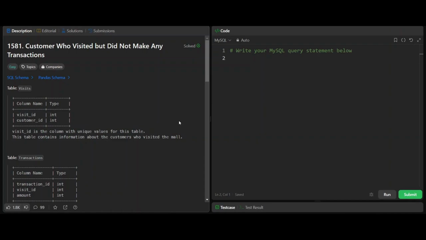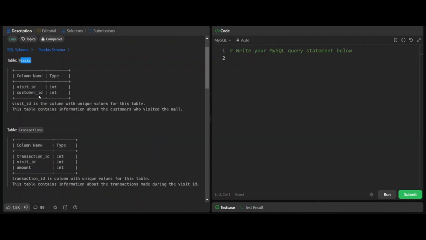Today we are going to solve problem number 1581, customer who visited but did not make any transactions. We have two tables here. First one is visits with two columns, visit ID and customer ID. Visit ID is a column with unique values for this table. That means visit ID is the primary key for this table. This table contains information about the customers who visited the mall.